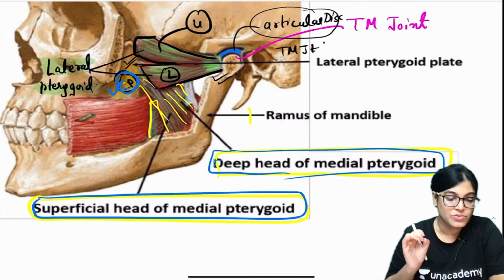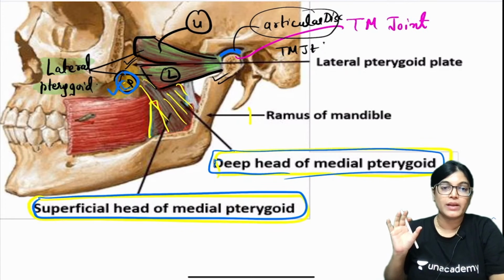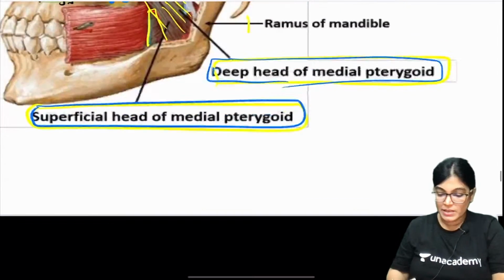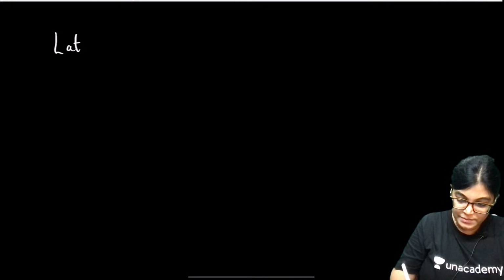Let me just write in brief so that you can revise it. Let me give you the details of this. Please complete the pterygoid muscles first, because there is some confusion in the pterygoid muscle origin and insertion. Masseter and temporalis are very easy. So firstly I would like to give you the details of origin and insertion of the pterygoid muscles, starting with the lateral pterygoid muscle.